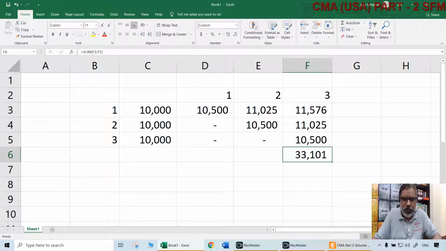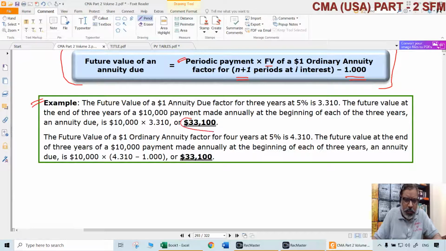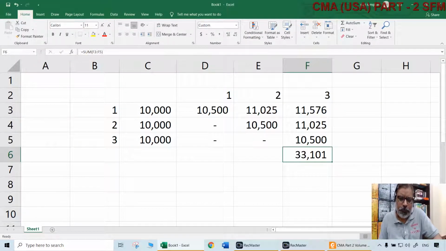Now how to get this? Directly from the tables. 33,100 is the future value of an annuity due, which means the amount is invested at the beginning of the year.